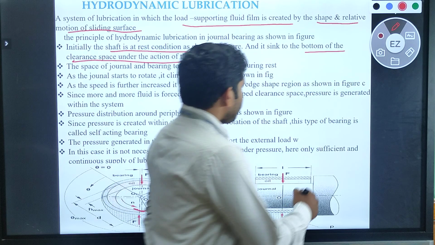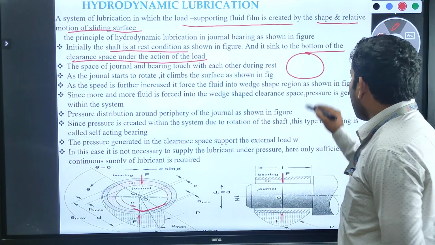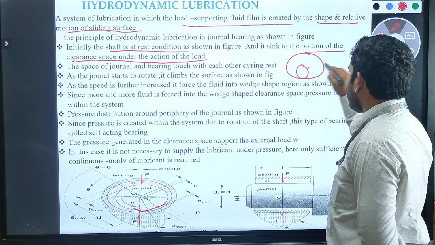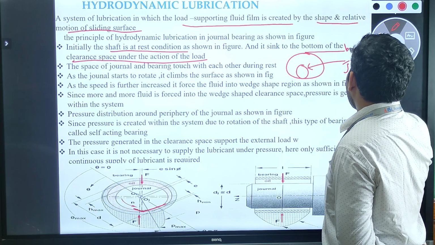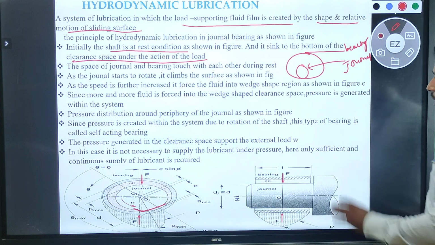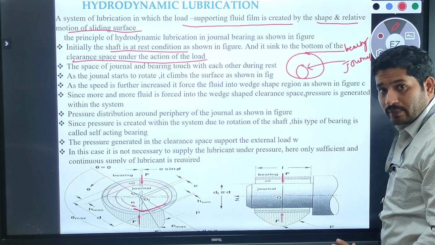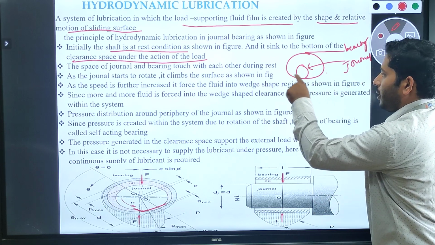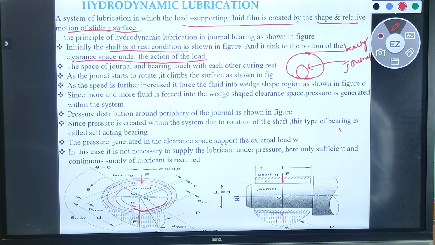Let us see, this is our bearing and this is our journal. If the journal and bearing are in rest condition, the journal will rest at the bottom of the bearing, if the behavior of the body is rest condition.